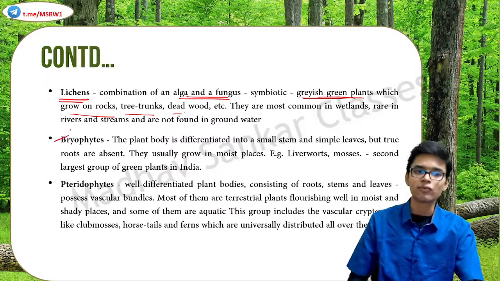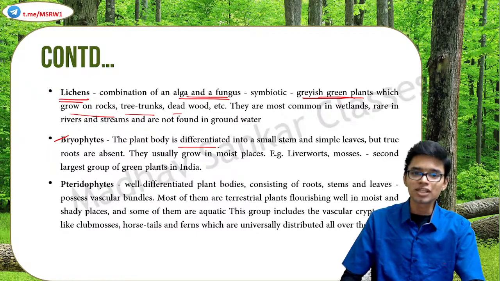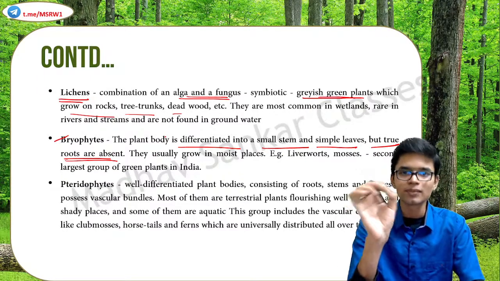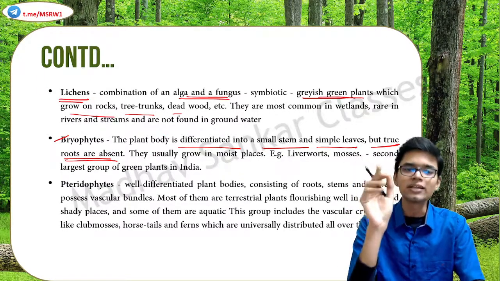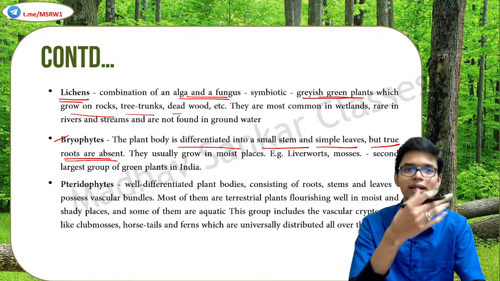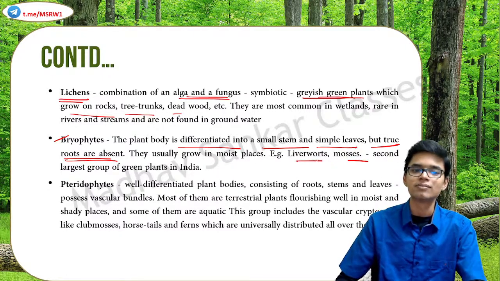Then comes bryophytes. What are bryophytes? The plant body is differentiated into a small stem and simple leaves, but no true roots are available. Small stem is there, simple leaves are there, but there is no true root present. So they usually grow in moist places. For example, mosses, liverworts, etc.